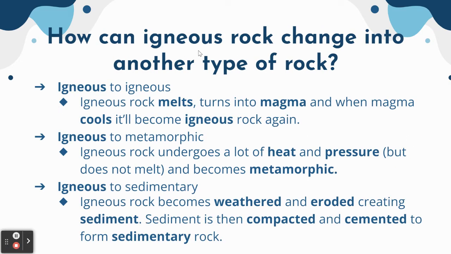Okay, lastly, igneous. So how does igneous turn into different types of rocks? So igneous to igneous. Igneous rock melts, it turns into magma, and then when that magma cools, it becomes igneous rock again. Igneous to metamorphic. Igneous rock undergoes a lot of heat and pressure, but again, not too much that it's going to melt it, and then it becomes metamorphic.